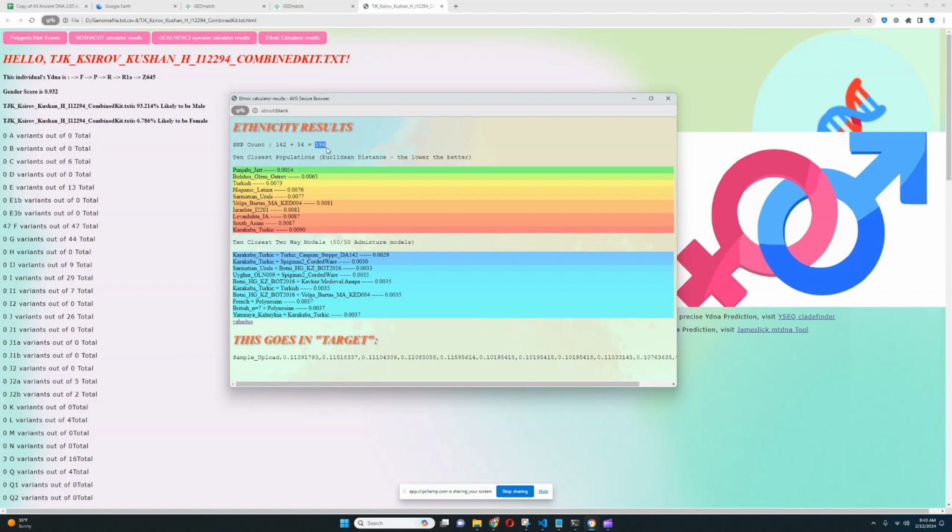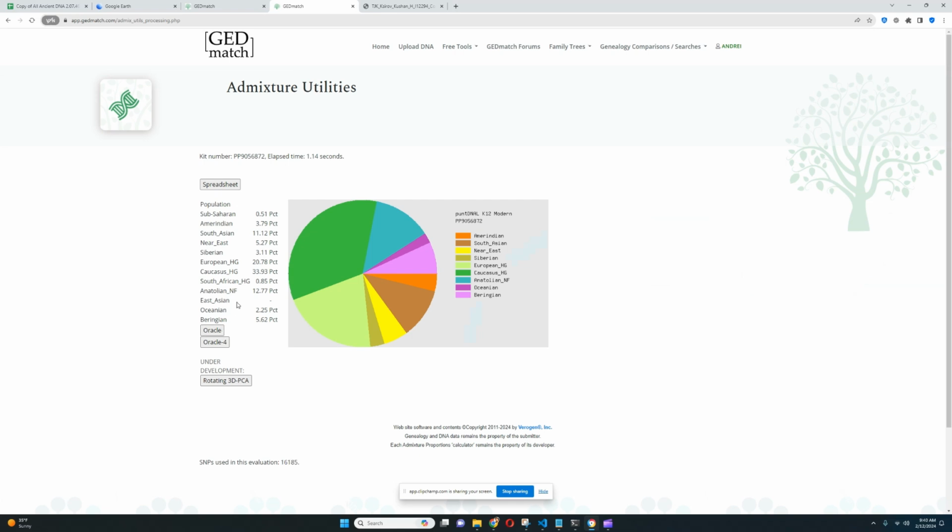I think it's 16 times 5. It's 80 times more SNPs than my calculator. Yeah, it doesn't mean it's 80 times more precise because a lot of these SNPs aren't that big in terms of impact, whereas stuff on my calculator is all big impact SNPs, but it's still a big difference.